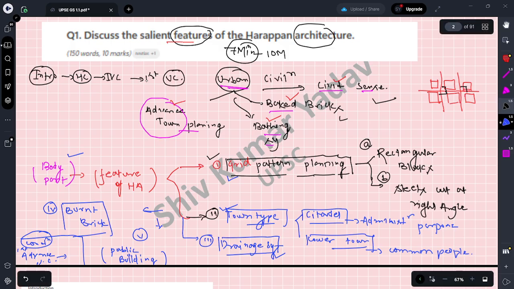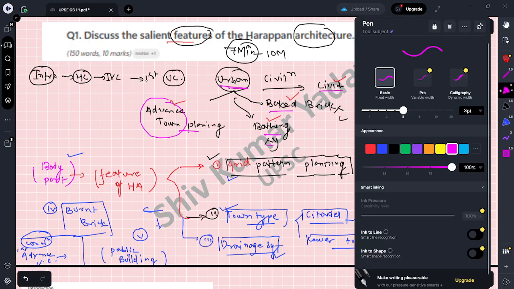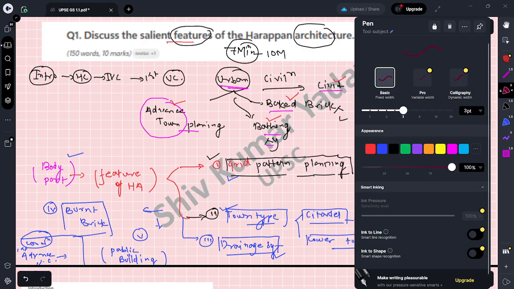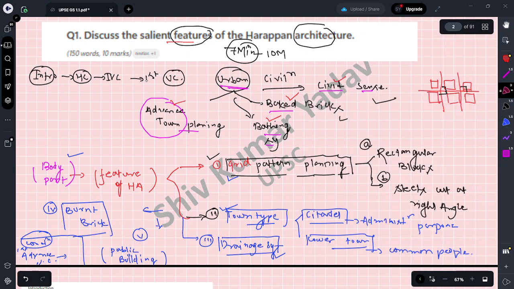answer. Let's analyze it. Okay, so the first point, I want to choose it like some colors, green colors. Is it okay? Red, this one. Okay, so how is the examiner going to check it?